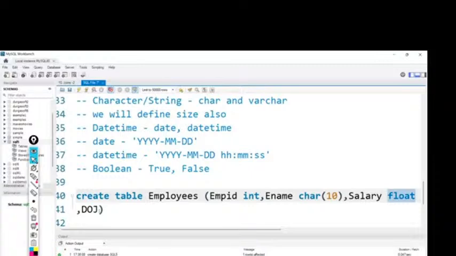Especially the like operator is something we use for searching for data patterns. Whenever we are searching for any particular pattern of data, we use the like operator, which we use frequently in real time. All those things we will cover very practically along with examples. Next, functions. We have so many functions like numerical function, character function, date function, aggregate function. Inside each function we have more functions, and we will discuss each and every function very clearly.